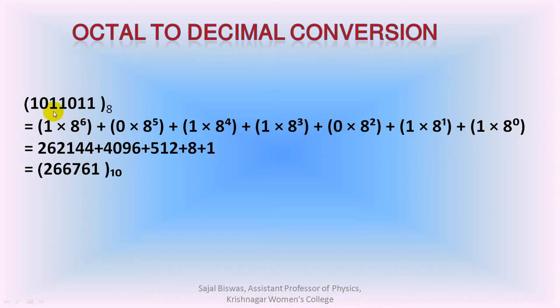Here we have found out the octal to decimal conversion result: the decimal equivalent of the octal number 1011011 is 266761.